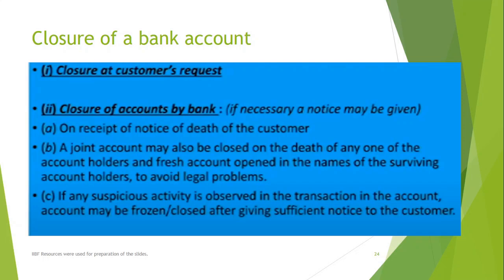Second is where closure is done by the bank. Sometimes a customer opens an account with a malafide intention, which was not known earlier, but they took a checkbook and later the bank started getting cases where checks for very heavy amounts were issued to parties without any balance in the account. In such cases, the bank may be required to intervene and counsel the client.